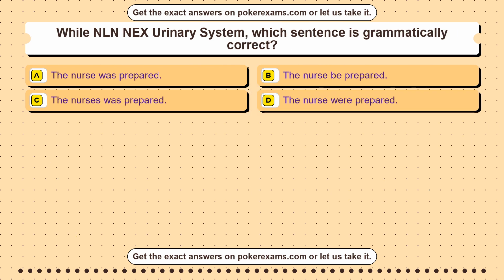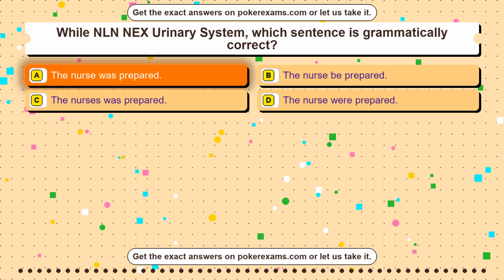Question 7. While NLN NEX Urinary System, which sentence is grammatically correct? Option A. The nurse was prepared. Option B. The nurse be prepared. Option C. The nurses was prepared. Option D. The nurse were prepared. The correct answer is option A.